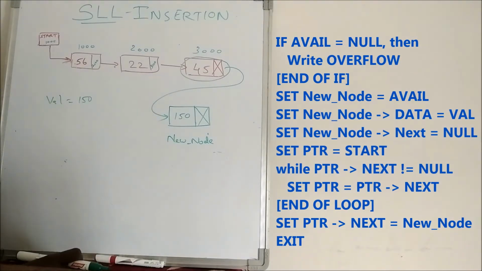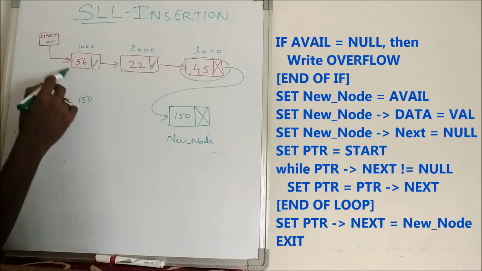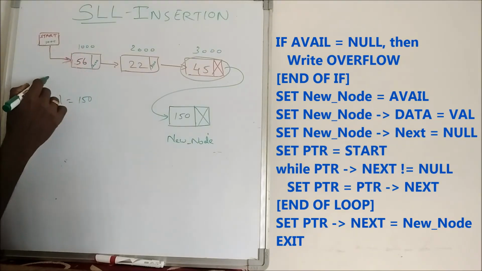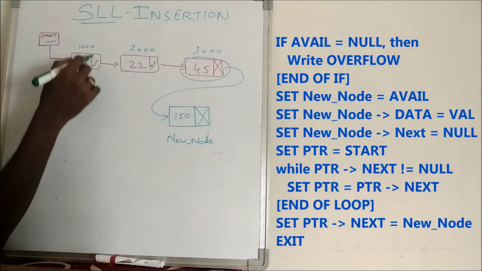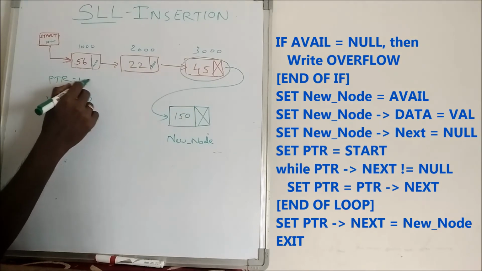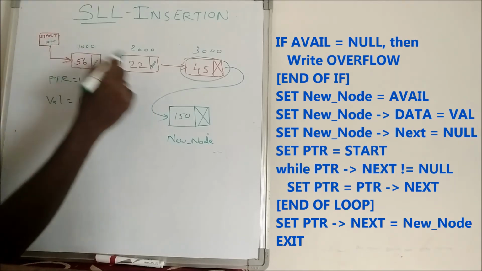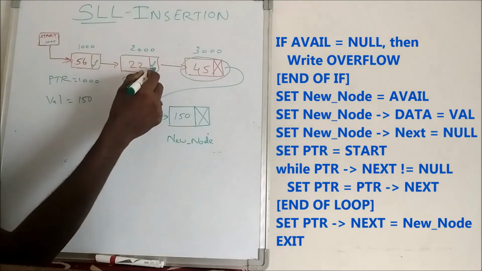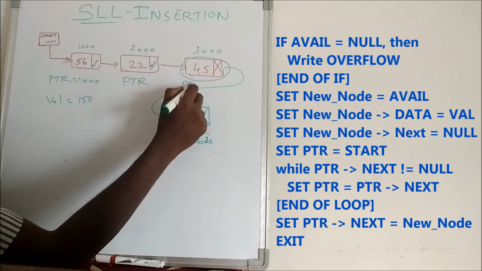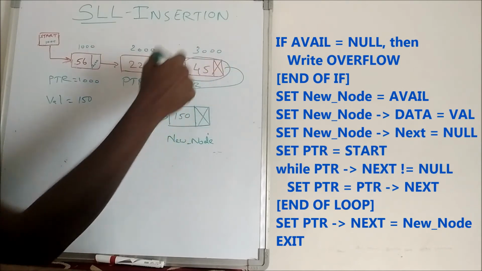We already discussed this in detail in the creation part. Start has the address of the first node. Initially we use a pointer variable, that is pointer is equal to start. Now this node will act as the pointer. Pointer is now 1000. I check whether its next is null or not. Now the next is not null, so we move this pointer to the next one. Now the next field is not null, so we move to the next one. Now the next field is null. So this is the last node.